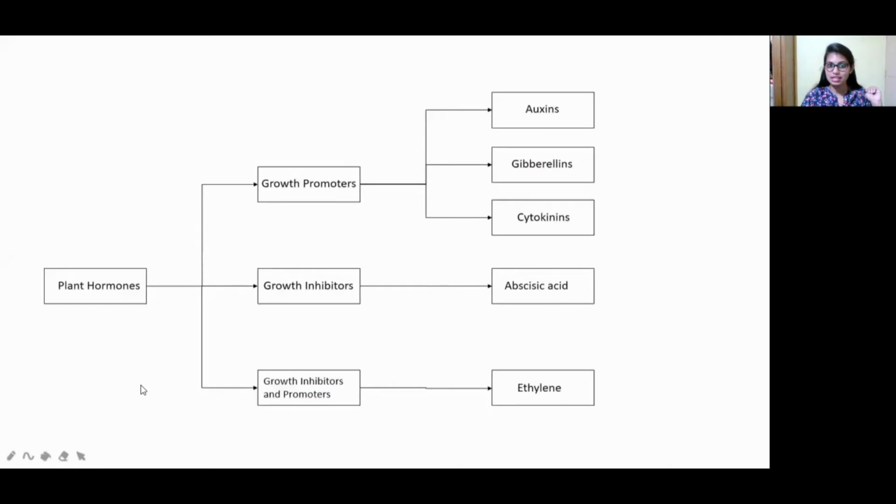So see, this is the master slide which has all the plant hormones. In plants, hormones are classified. Some hormones are growth promoters, which will promote the growth. Some are growth inhibitors that will stop the growth. And some are both growth inhibitors and promoters. So what are the growth promoters? Auxin, gibberellin, and cytokinins are the growth promoters, and abscisic acid is a growth inhibitor. And ethylene acts as both a growth inhibitor and a growth promoter. So these all are the plant growth hormones.